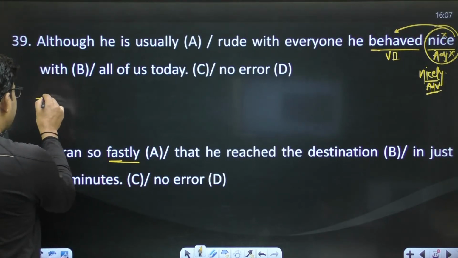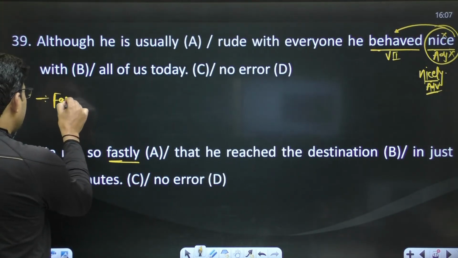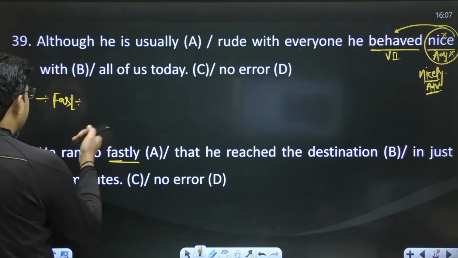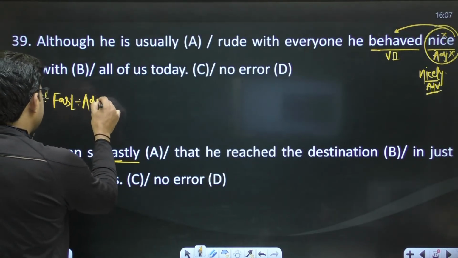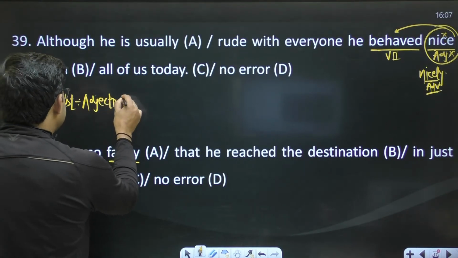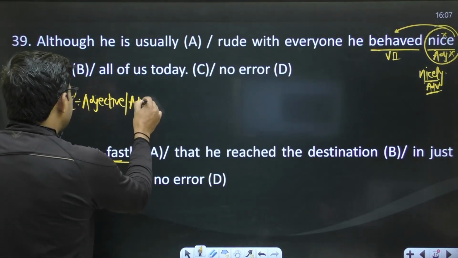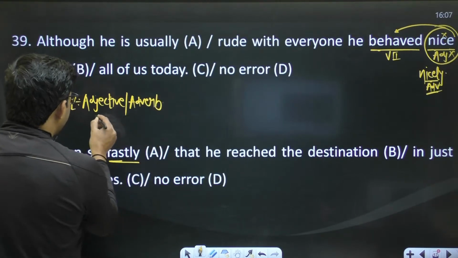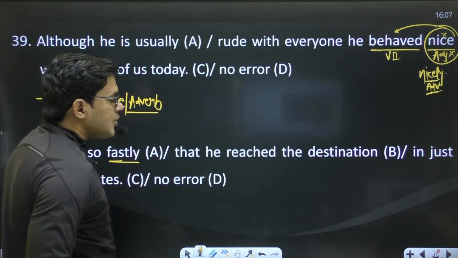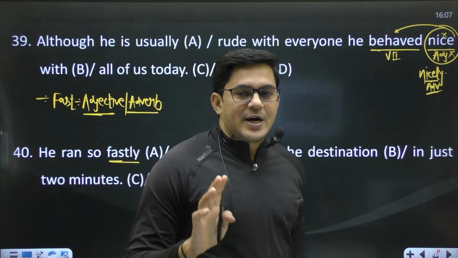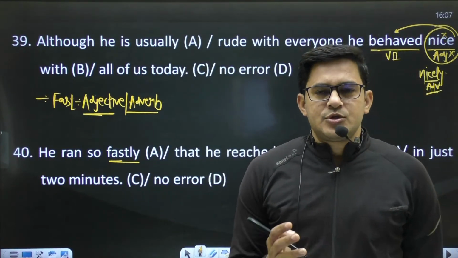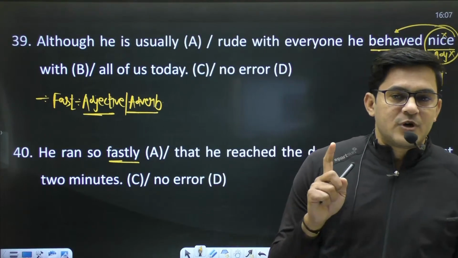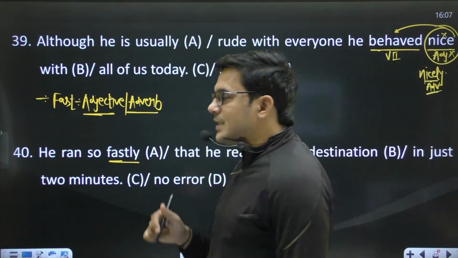Make sure of this: the word fast is an adjective as well as an adverb. And we don't have a word fastly in the entire English language. The word fast is adjective as well as adverb.